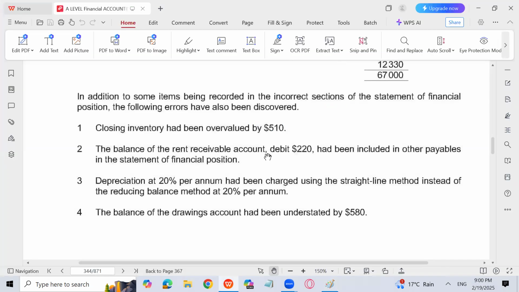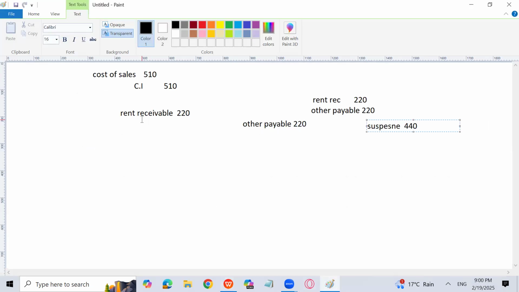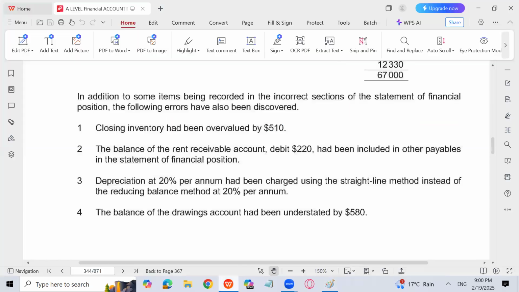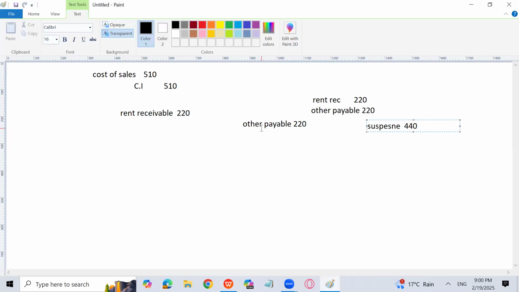Rent receivable account debit 220. It means that I have to debit rent receivable. So in the correct entry, I have debited rent receivable 220, which is a current asset. Instead of debiting 220 rent receivable, I have included it in other payables in the balance sheet. Other payables means I have recorded it in current liability. Other payables is a liability, and liability always has a credit balance.